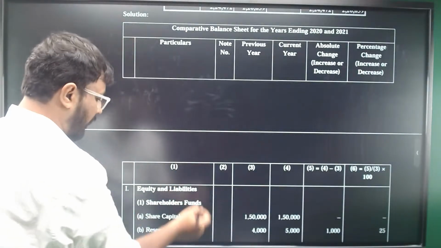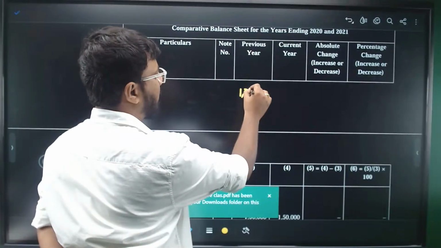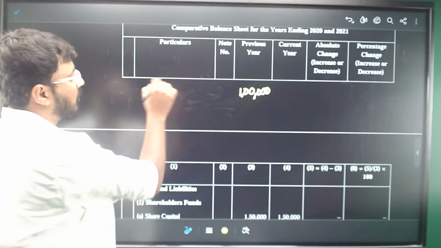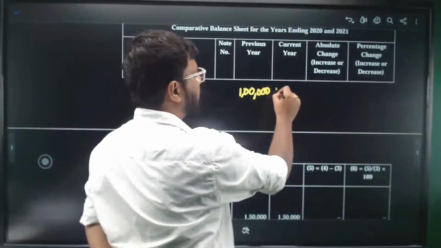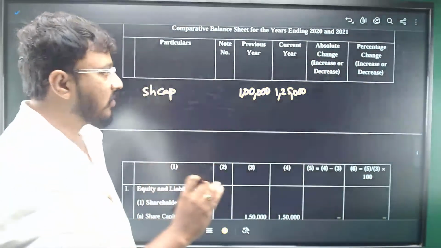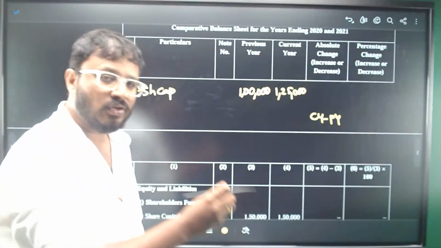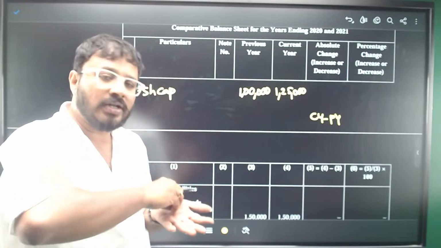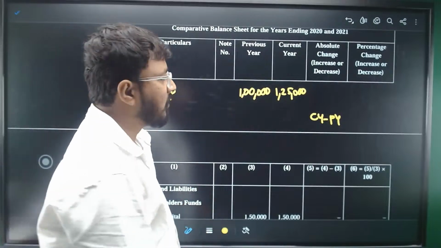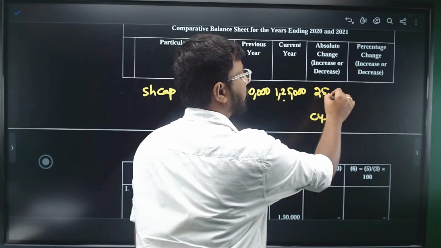You'll write the previous year figures here. Let's suppose 1 lakh is the previous year amount for share capital. If the current year amount is, let's suppose, 1 lakh 25, how do you calculate the absolute change? Please remember this formula: current year minus previous year. Whenever I'm talking about increase or decrease, we start with the current year and compare it with the previous year. So current year minus previous year: 1 lakh 25 minus 1 lakh is 25,000.